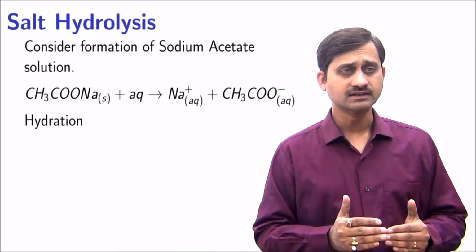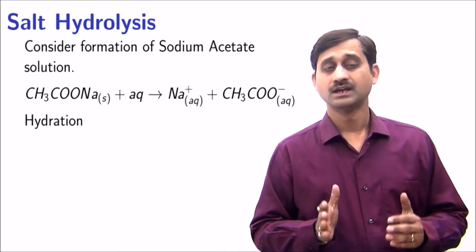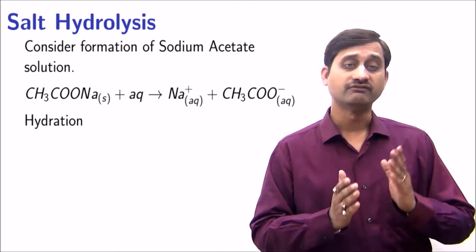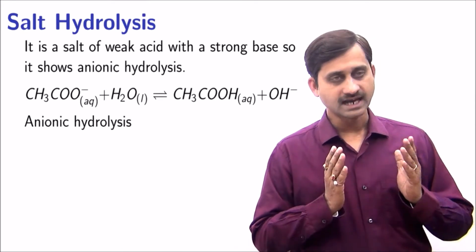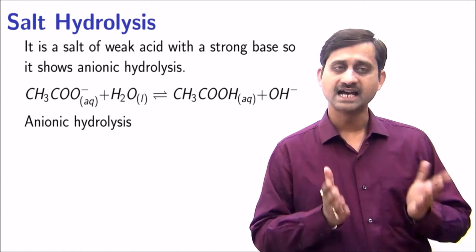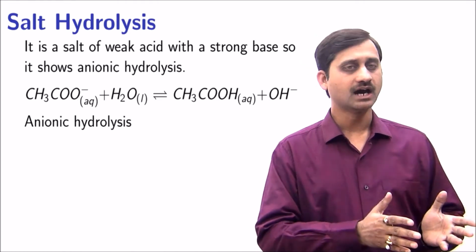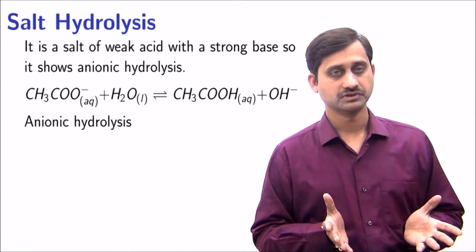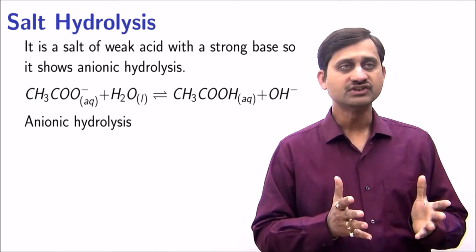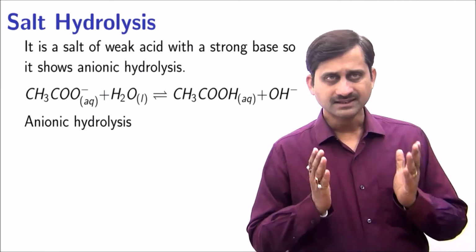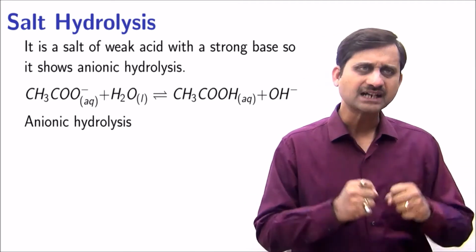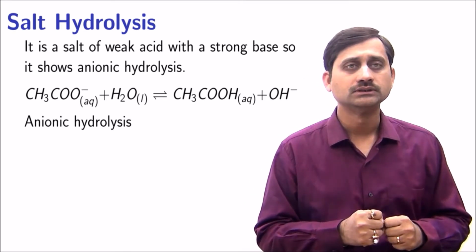It has a low charge density and is very stable. The anion is conjugate of a weak acid, acetic acid. Acetate ion as well as sodium ion are surrounded by water molecules. The oxygen in the acetate ion has a high charge density. This has a tendency to attract hydrogen ion from water.